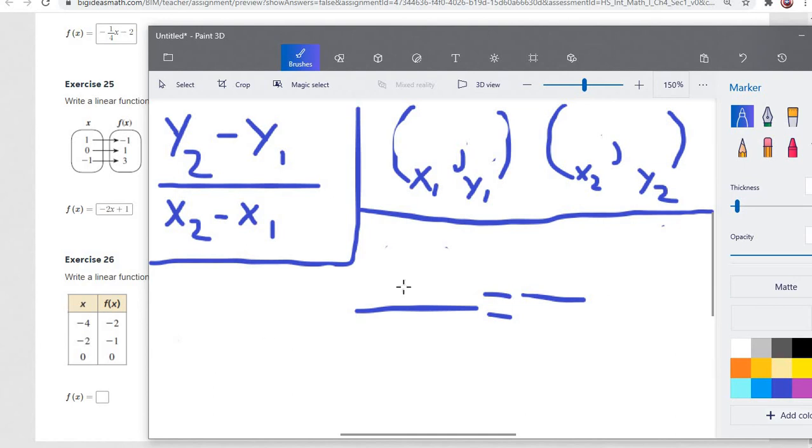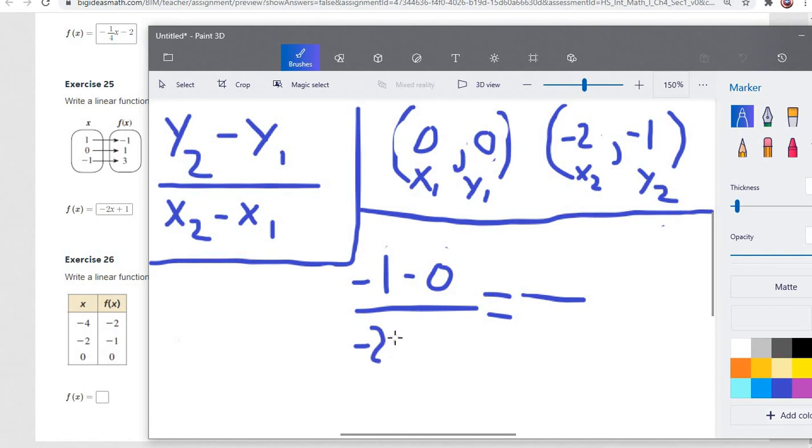Just for simplicity's sake, I'm going to say x1, y1 is this last point here, 0, 0. That way, we're not even actually subtracting anything. And x2, y2 is going to be these here, -2 and -1. So now when we put these in, it's going to be y2, -1 minus 0,